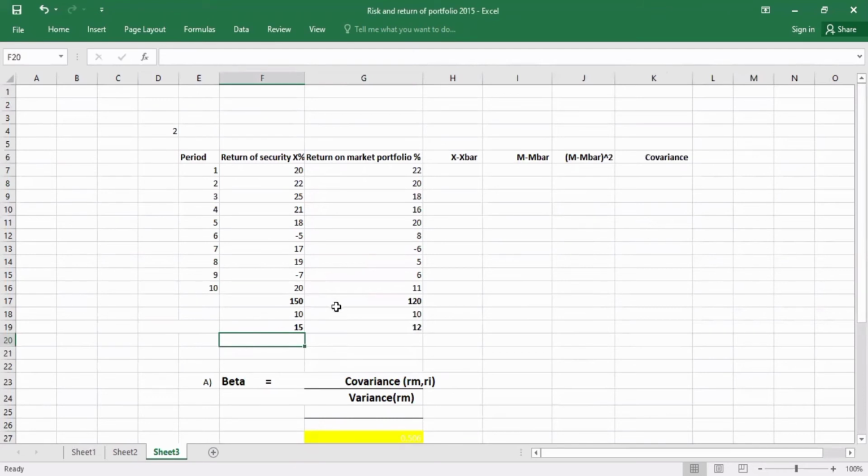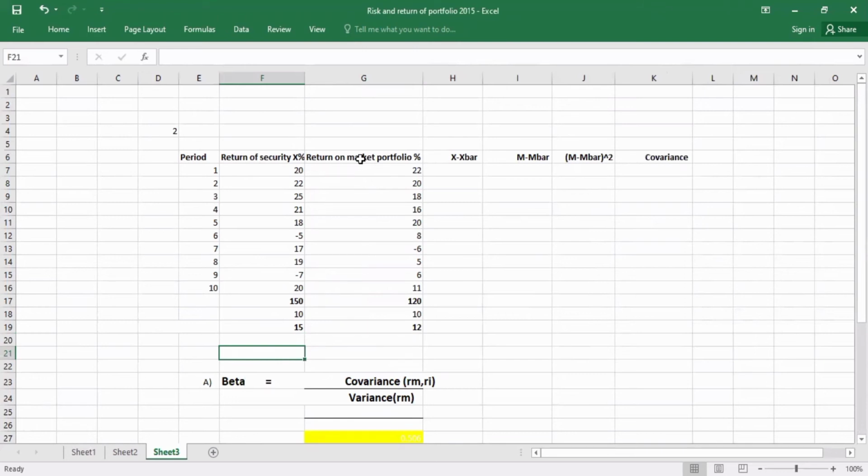That value is divided by the number of periods, 10. Therefore 150 divided by 10, the expected return of security X became 15.